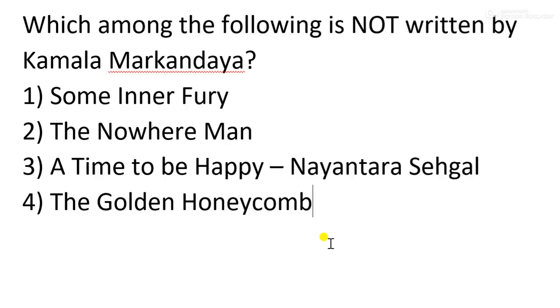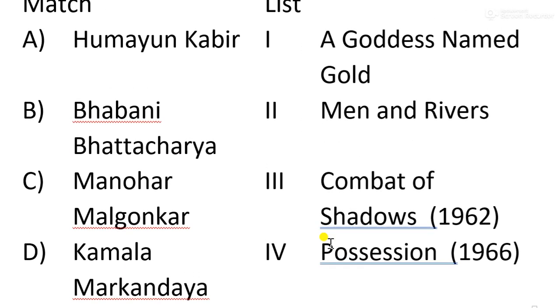Next question. Now we again have a long list of works, so we have to match them. Remember one thing, in the UGC NET exam there will be some very in-depth questions. It is not always necessary that we go deeper into every writer. Here you will have names like Humayun Kabir. Even when I was studying, I never studied this writer. Even Bhabani Bhattacharya, I read a few things about this writer, but about Humayun Kabir, I never did.